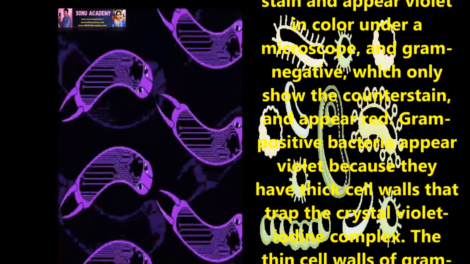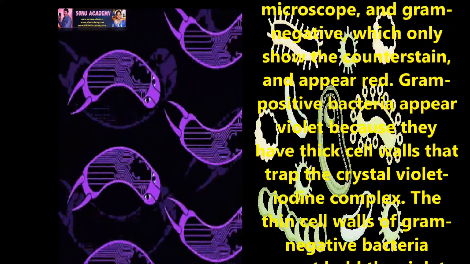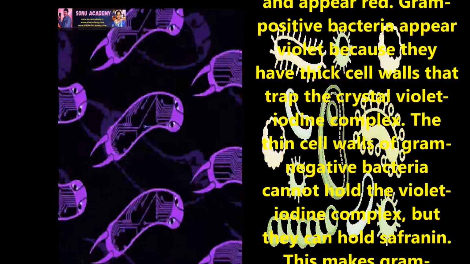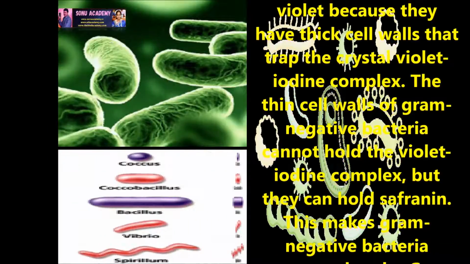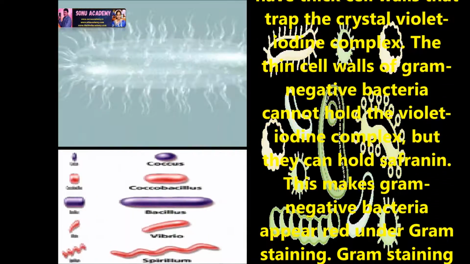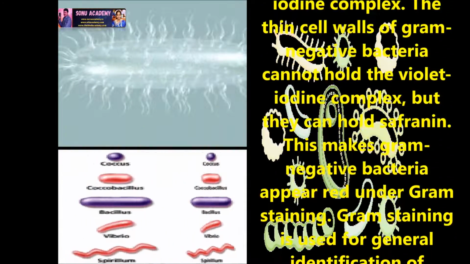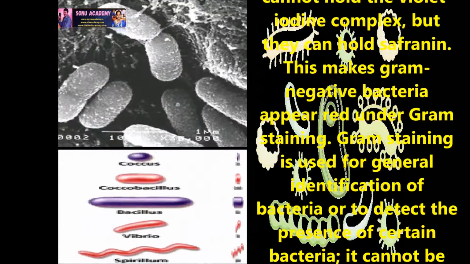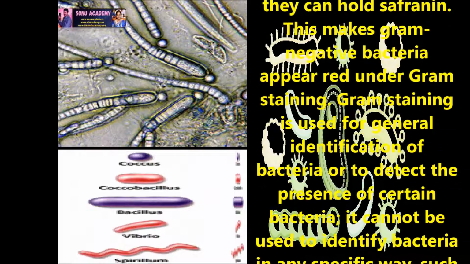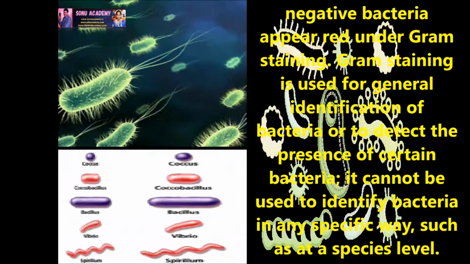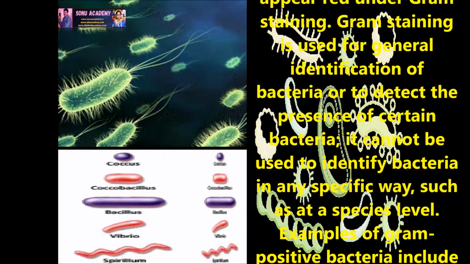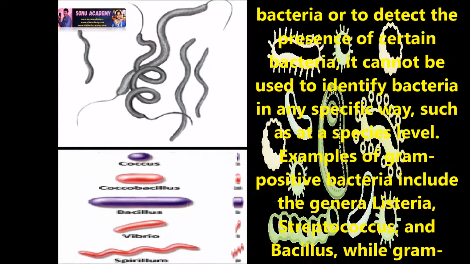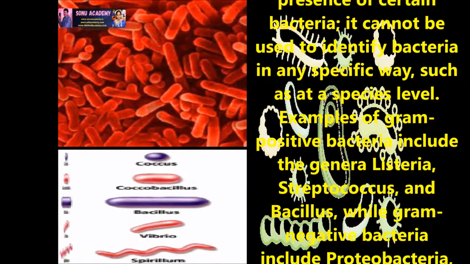Gram positive bacteria appear violet because they have a thick cell wall that traps the crystal violet iodine complex. The thin cell walls of gram negative bacteria cannot hold the violet iodine complex, but they can hold safranin. This makes gram negative bacteria appear red under gram staining. Gram staining is used for general identification of bacteria to detect the presence of certain bacteria. It cannot be used to identify bacteria in a specific way, such as at a species level.